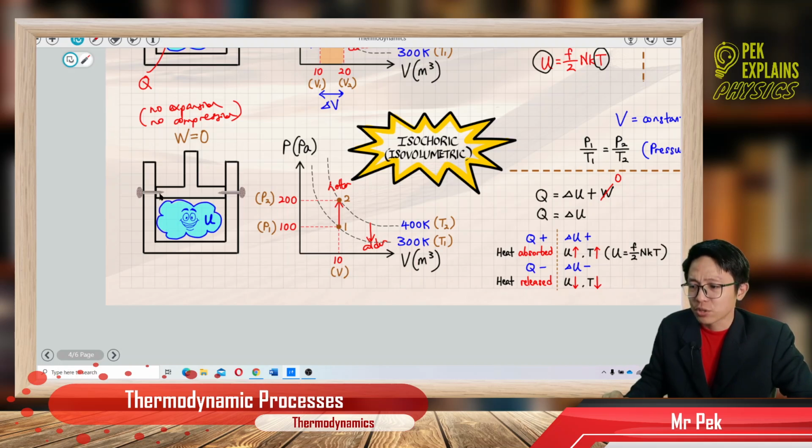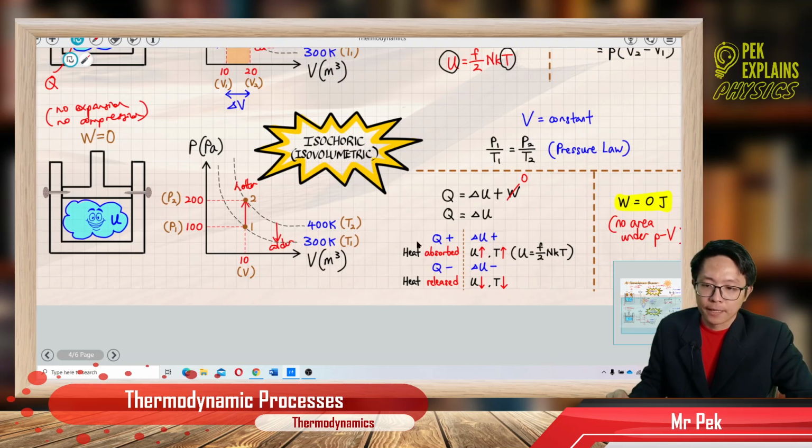It's just like the piston is fixed by, you see, a nail there. The piston cannot move up for expansion. The piston also cannot be compressed. The piston cannot move down to compress the gas. So no expansion, no compression. The volume is fixed. The volume is constant. Okay.